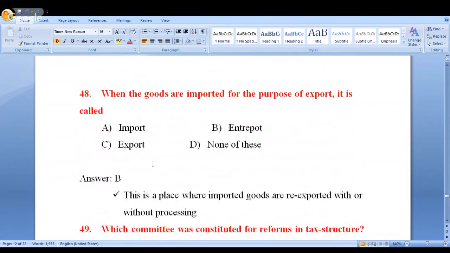Look at this. This is a place where imported goods are re-exported with or without processing. Either you are processing the goods after importing and then exporting, or you are exporting without any processing, whatever it may be. But if you are importing goods for the purpose of exporting, that is called entrepot. Next.